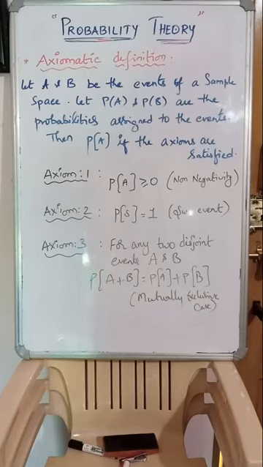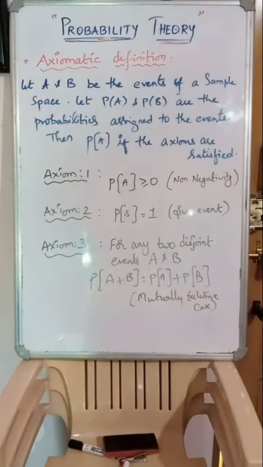Probability of A, for any event which is assigned a probability, that probability must always be positive. That means non-negativity. The probability value should always be a positive value. Negative does not exist in any probability case. Clear, guys? That is axiom number 1: probability of A must be greater than or equal to 0, that means there is no negative, non-negativity, we can say positive, right?